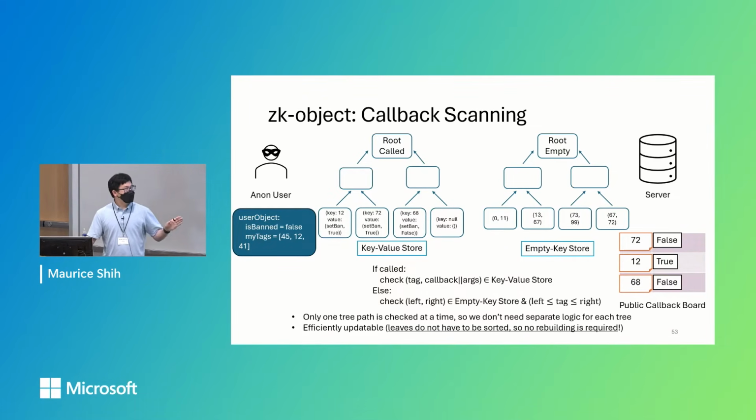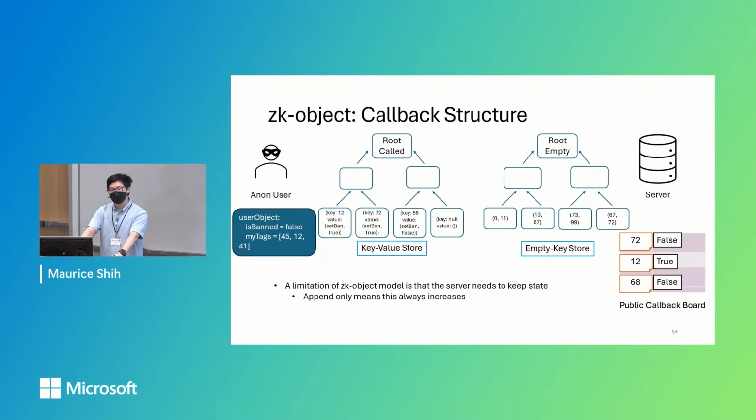Since a callback is either called or not, it cannot be in both. Only one membership path needs to be checked in the ZK proof, which makes it more efficient. And on the server side, these data structures are very efficient to update, since the leaves do not have to be sorted. So insertion only takes O(log n) time, since no rebuilding or sorting is required.